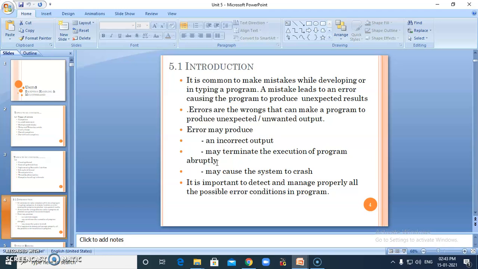So it is important to detect and manage properly all the possible error conditions in a program. This is about the errors that we get when writing a program. So we need to check all the error possibilities before execution, when we are writing the program.